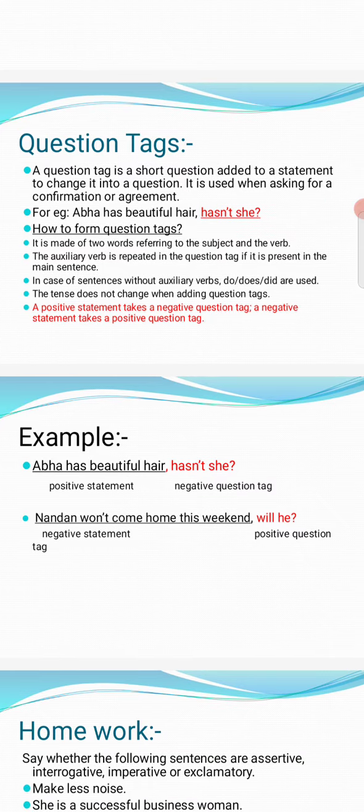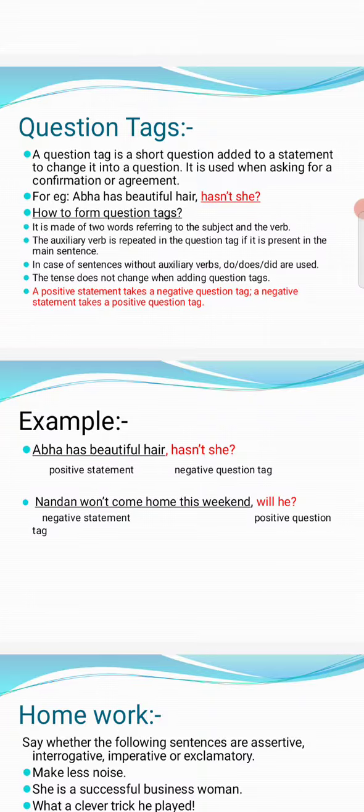How to form a question tag? It is made of two words referring to the subject and the verb. The auxiliary verb is repeated in the question tag, if present in the main sentence. In case the sentence is without an auxiliary verb, then we use do, does, did, if an auxiliary verb is not there.